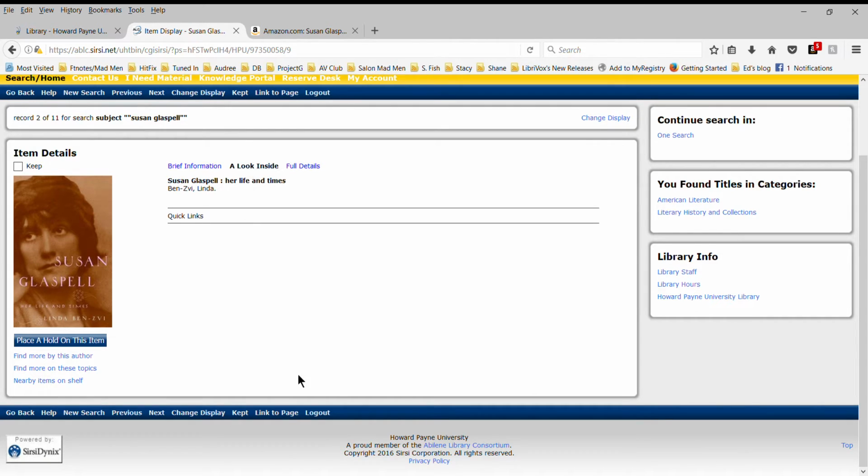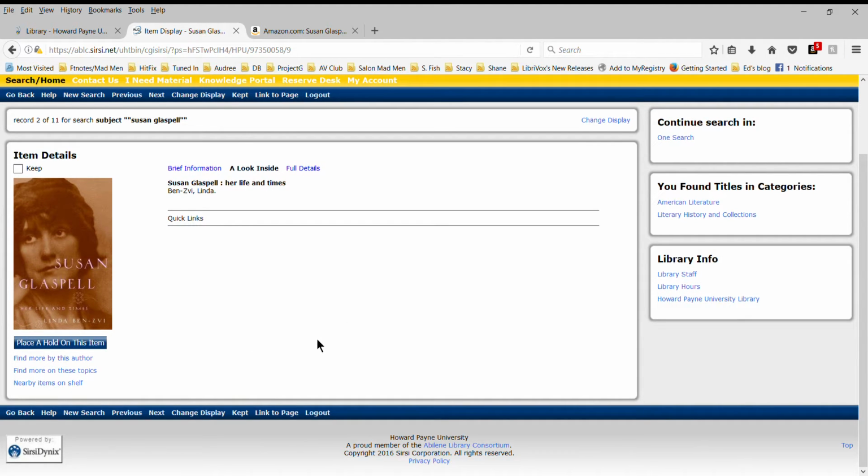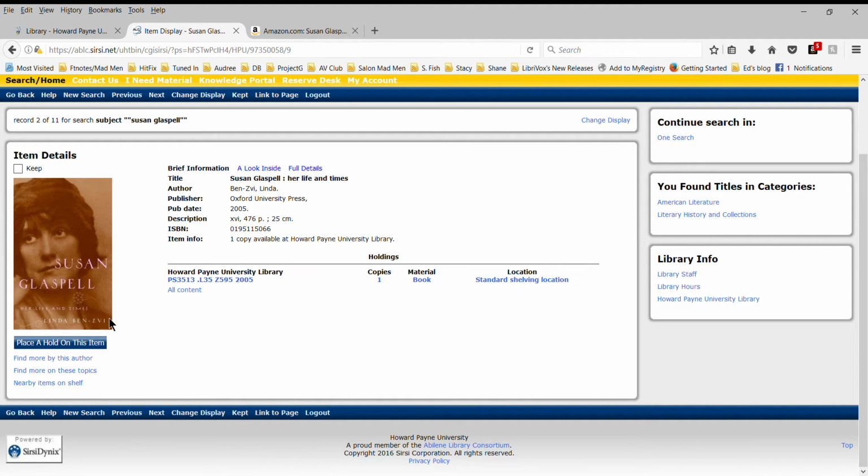A look inside. Now this page usually has reviews of the book, those 1-paragraph reviews that I was talking about earlier. They're not here, but if you click on this all content button, what will happen is that there'll be a pop-up screen, and it won't show up on the recording of this video for some reason. Even when I make it the active window, it doesn't show up. So I'm going to put another 1.5-minute video right below this one to show you what's in the pop-up screen. Let's say, however, that nothing showed up there.